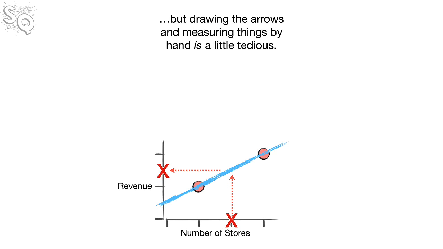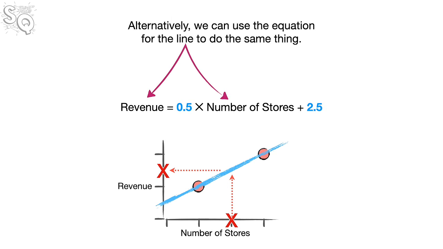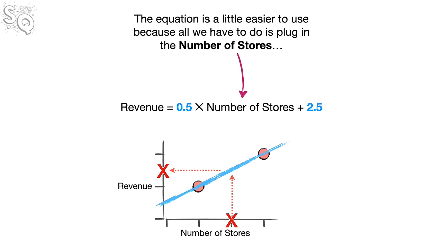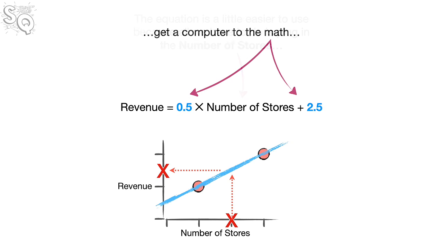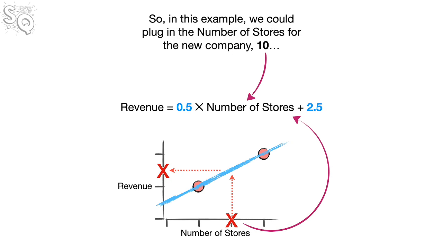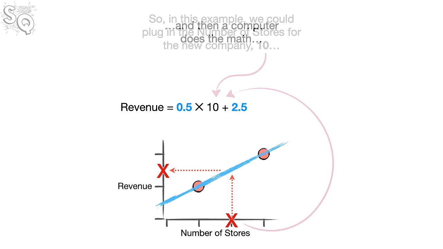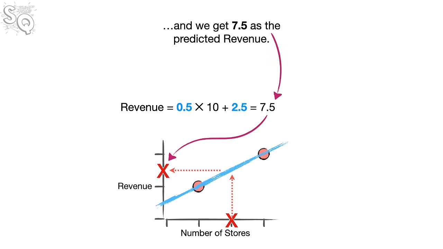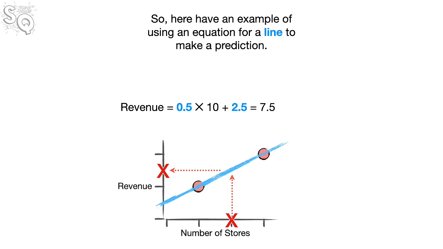But drawing the arrows and measuring things by hand is a little tedious. Alternatively, we could use the equation for the line to do the same thing. The equation is a little easier to use because all we have to do is plug in the number of stores, get a computer to do the math, and the output is the predicted revenue. So, in this example, we could plug in the number of stores for the new company, 10, and then a computer does the math, and we get 7.5 as the predicted revenue. So, here we have an example of using an equation for a line to make a prediction.